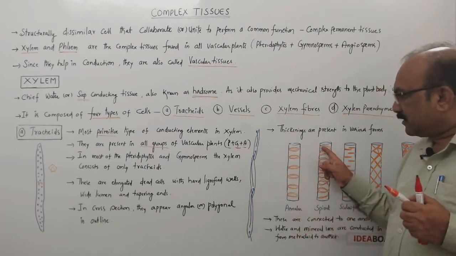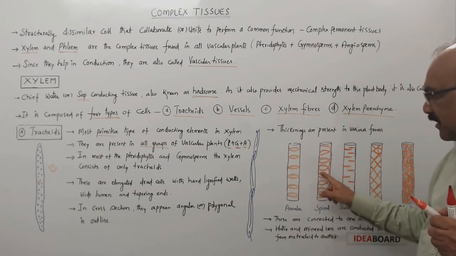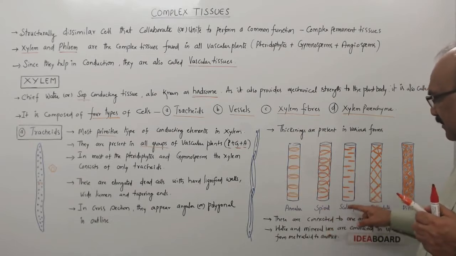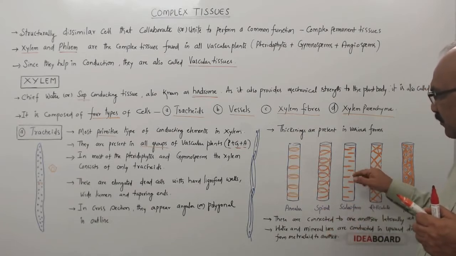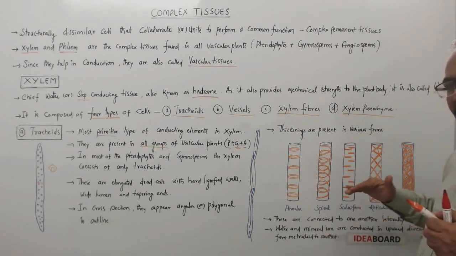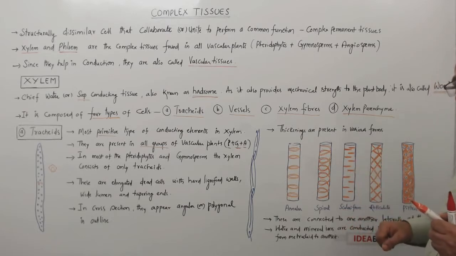And here you can see the thickenings are arranged in the form of a spring-like arrangement. This is called spiral thickenings. And here the secondary wall thickenings are arranged like the steps of the ladder or rungs of the ladder, and that's why these thickenings are called scalariform thickenings.